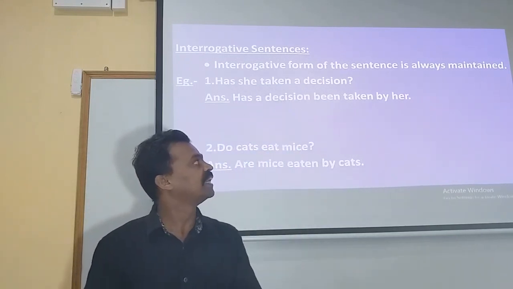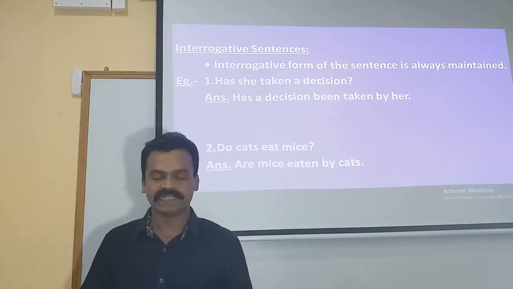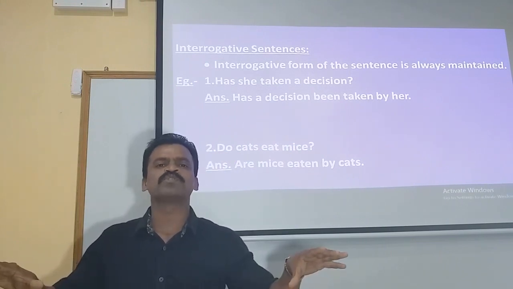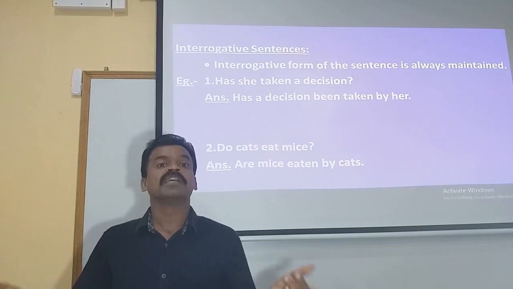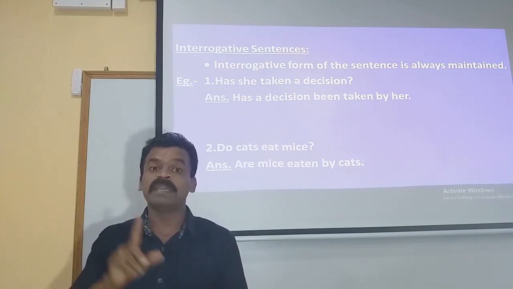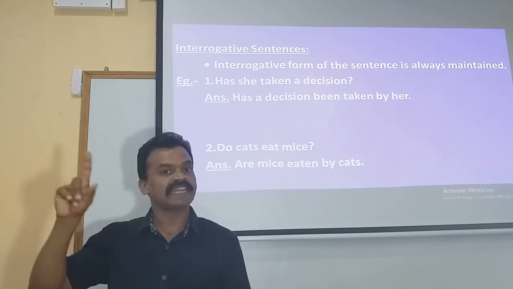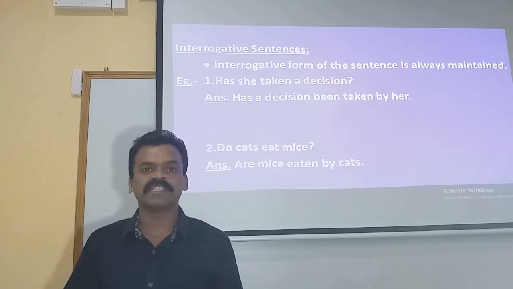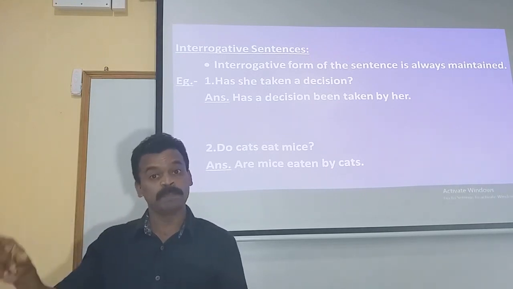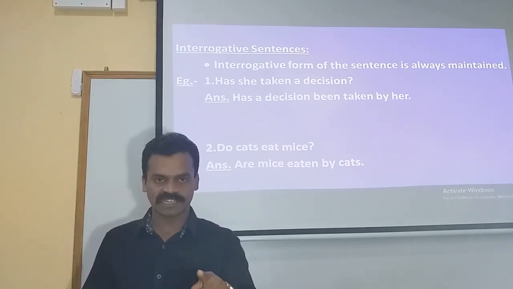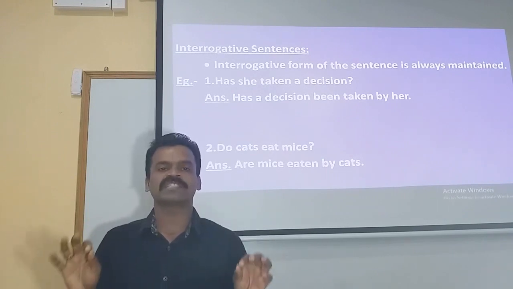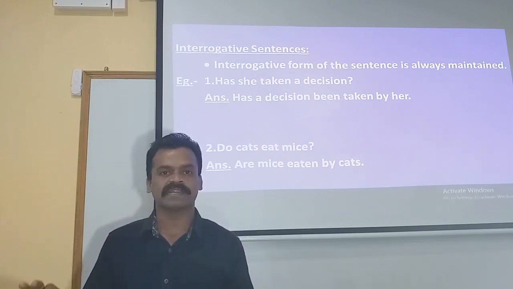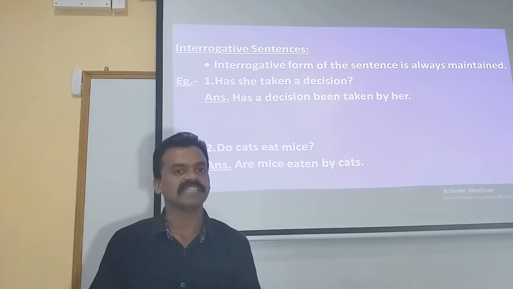Interrogative form of the sentence is always maintained. The same interrogative form is to be maintained, which means the auxiliary verb or the verb will be before the subject, and at the end there will be a question mark. And in the passive voice also we will be placing the question mark. The reason is the interrogative structure has to be maintained exactly as it is. Let's see an example here.